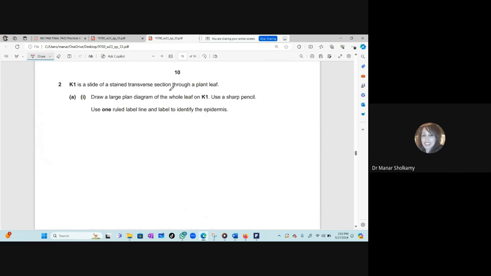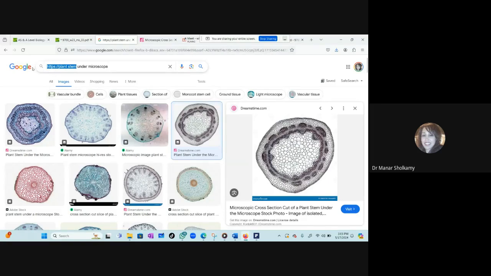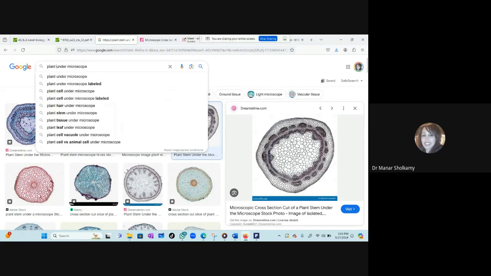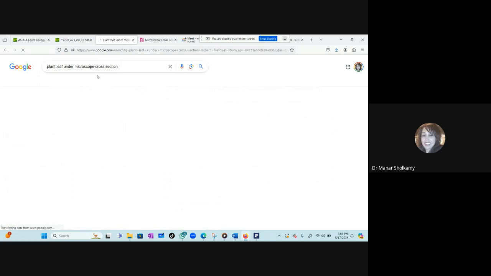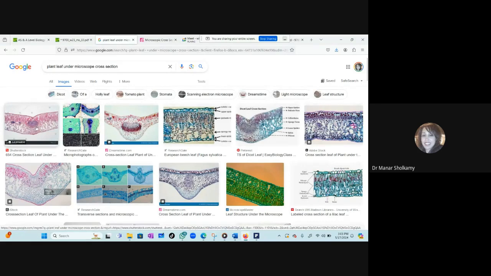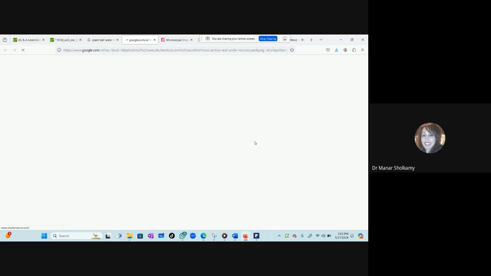Oh, yeah, question 2. Now, here, this is the plant leaf. So, again, I'm not in the lab. I don't have a microscope. But if I was in the lab, what would I do? I would go to the internet and write here plant leaf under the microscope. And you will choose, no, this is not what we want. We want cross section. Okay, yeah, something like this. This is a nice one. Okay, and it's clear. And we are supposed to draw it.